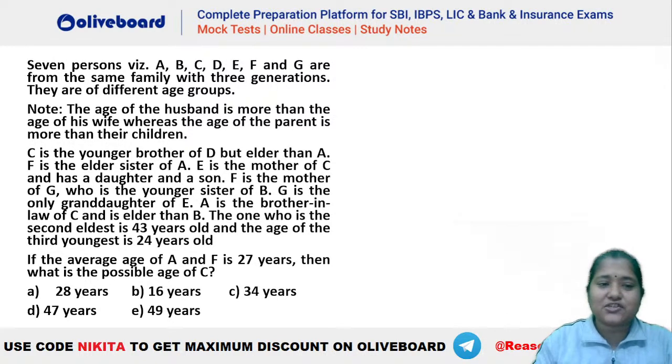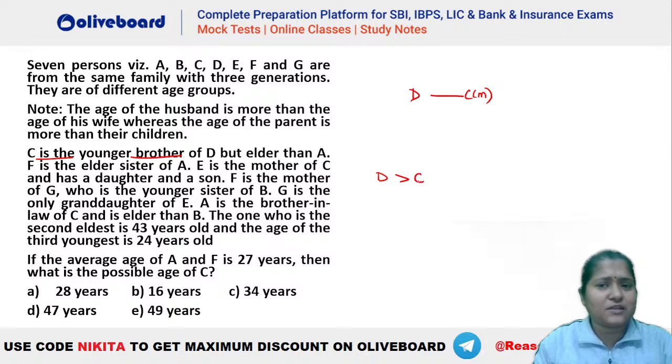Good job. So let's try it out. What is given here? C is the younger brother of D. Okay, Harshit also is getting C. Good job, guys. So C is the younger brother of D. Okay, C is a male person. He is the younger brother of D. That means D has to be elder to C, right? This is one piece of information that we know.